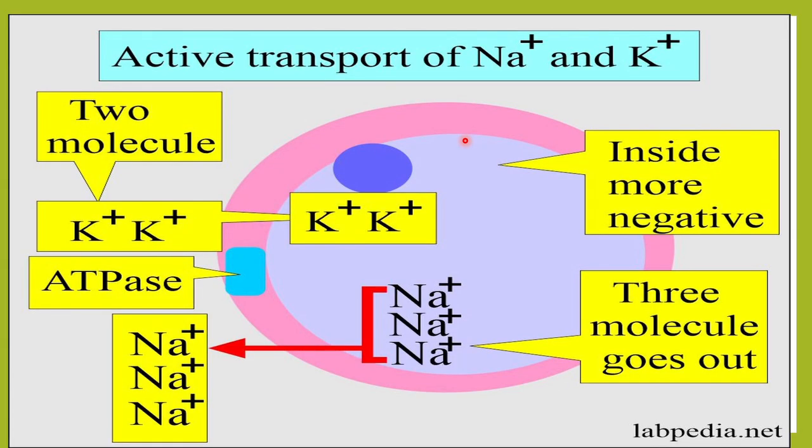So this potassium is very important because it maintains the sodium potassium pump. The resting membrane potential is maintained by this sodium potassium pump. Resting membrane potential is very important for the conductivity of the nerves, for the muscle conductivity, for the heart impulses, etc. So this pump, what it does, it takes in 2 potassium inside and pushes out 3 sodium outside. So comparatively, the inside is more negative compared to outside, and because of this negativity, the membrane potential is maintained.